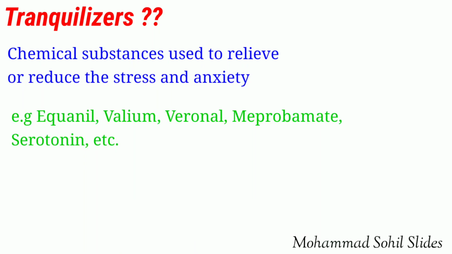Now coming to barbiturates, which are related to tranquilizers. Barbiturates are derivatives of barbituric acid, obtained by condensation of urea and malonic acid. They belong to the class of tranquilizers. These drugs act on the central nervous system, that is CNS. They are used to control hypertension and depression. Barbiturates are hypnotic drugs and produce sleep.